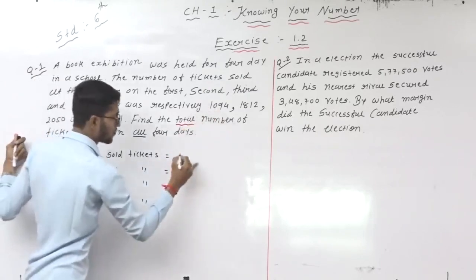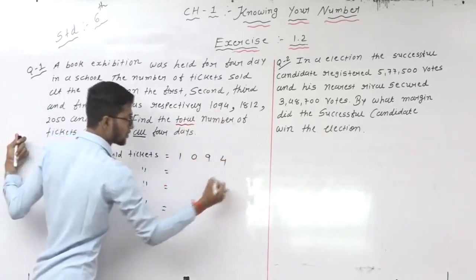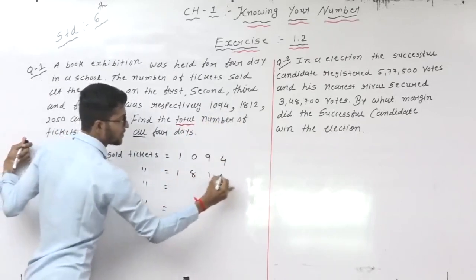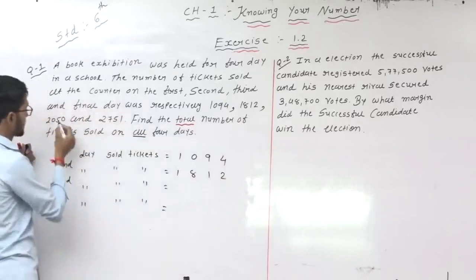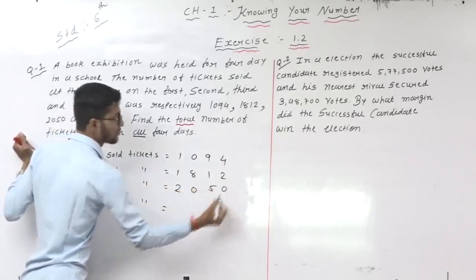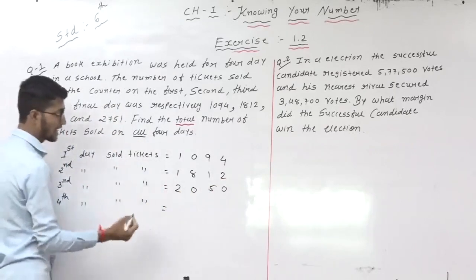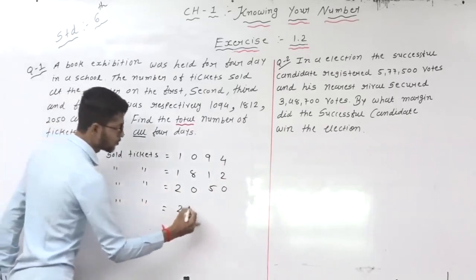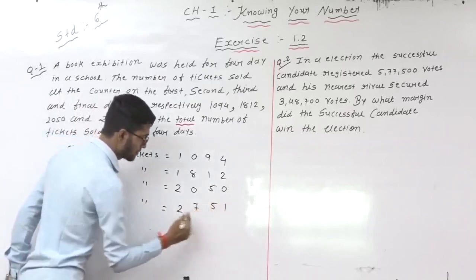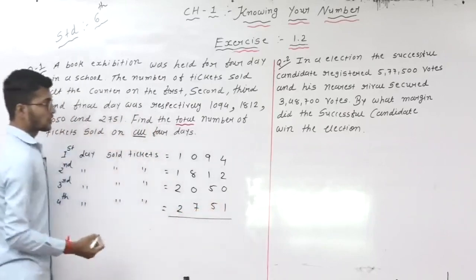Here given 1094. Second day 1812. In the third day 2050, and then the last day, the fourth day, 2751. So this one is the total.